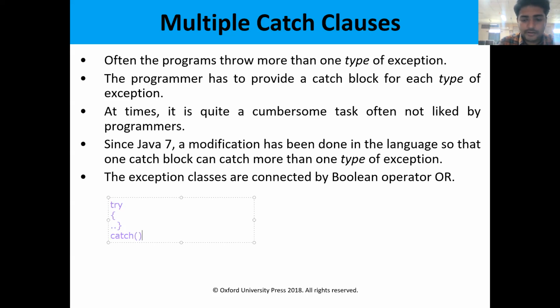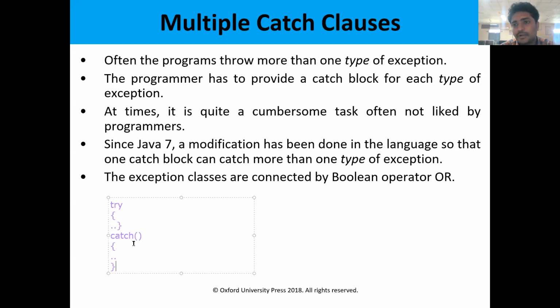Corresponding to this try block, we are writing some catch block. That means in the try block, the exception arises. To resolve that exception, we are writing the catch block. So this is the general scenario: single try, and the corresponding catch block.